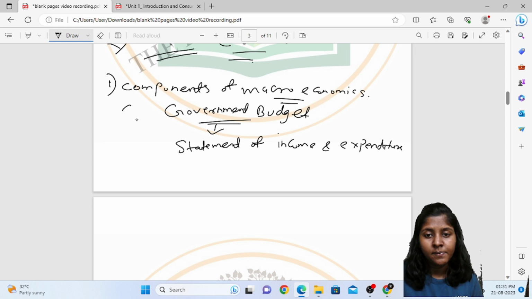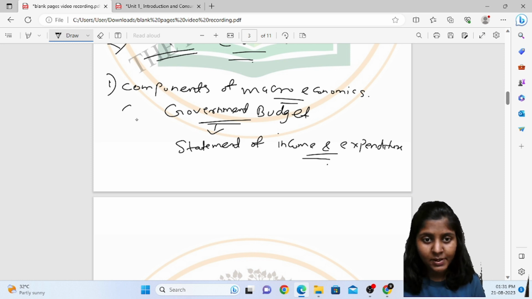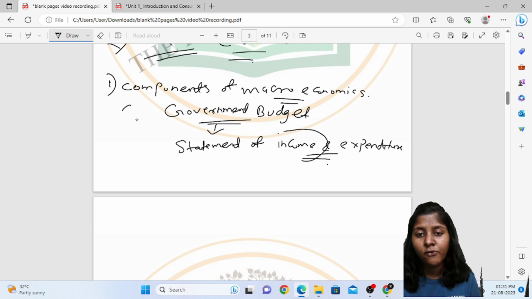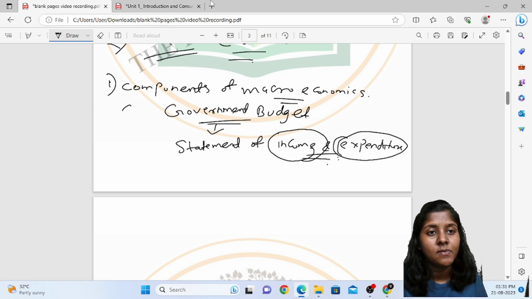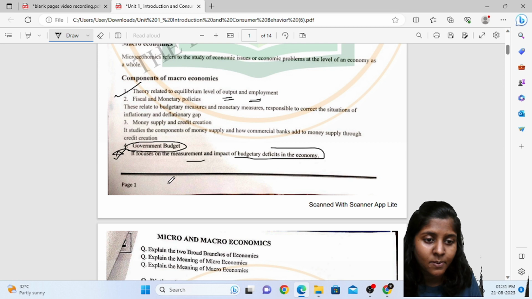This is the meaning of budget. When a government presents a budget, they analyze where the income is going to come from and what their expenses will be. The next component focuses on the measurement and impact of budgetary deficits in the economy. So these are the components of macroeconomics.